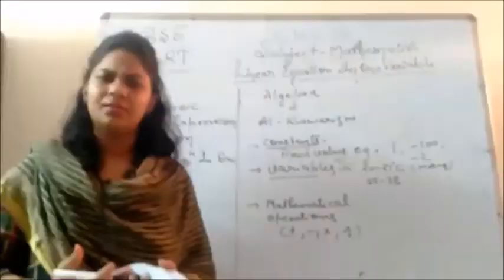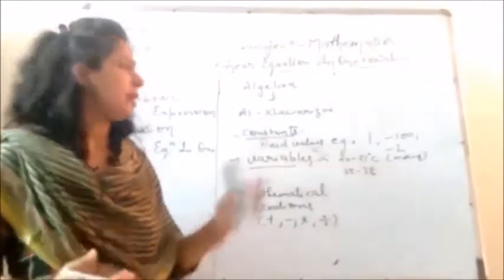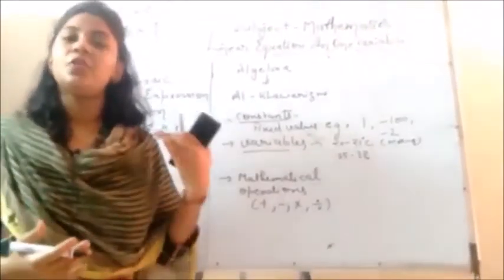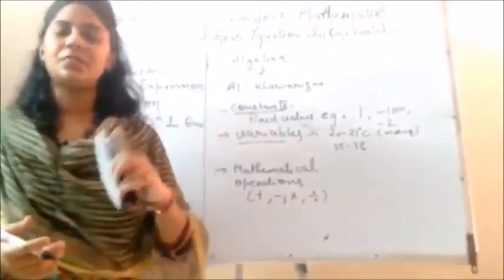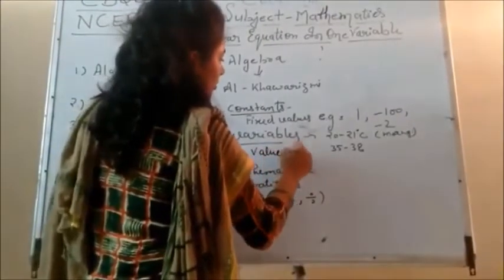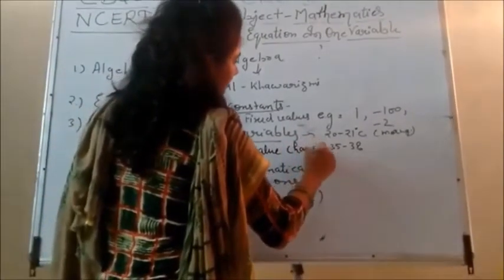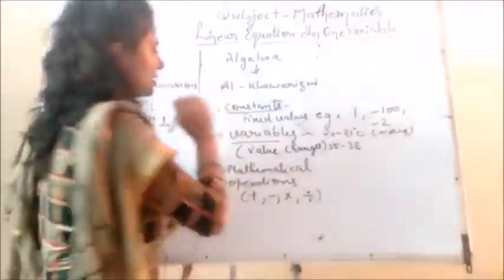So what is happening here? The temperature changes. The value of the temperature changes. So this is the best example to explain the variables. Variables means that the value changes. Right? What do you see in the picture?